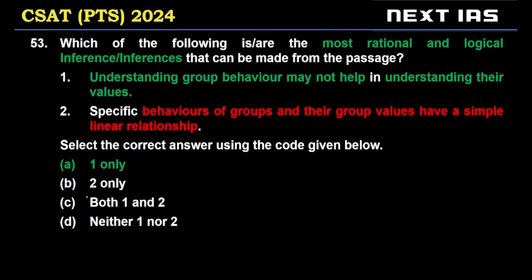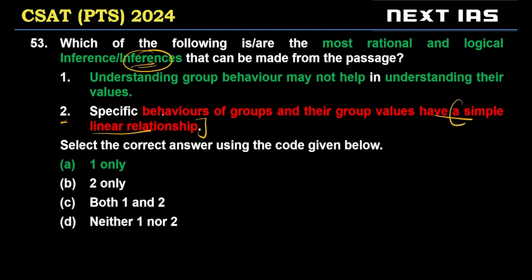All right. Now, another question from the same passage. We're looking for inferences, right? We are trying to make conclusions based on facts or information stated in the passage. Let's look at statement 2. Specific behaviors of groups and their group values have a simple linear relationship. Now in this passage, we all can say that nothing is simple and linear, the passage itself is so difficult.